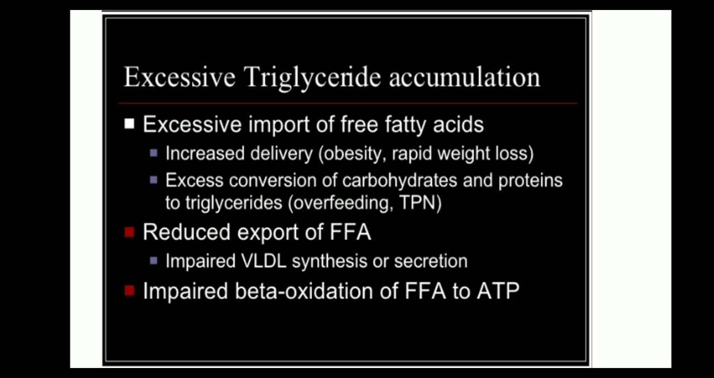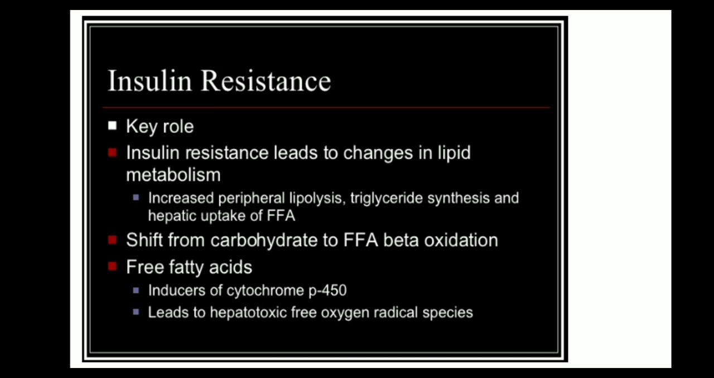Excessive triglyceride accumulation, how it causes the pathogenesis. Excessive import of free fatty acids because of increased delivery, which is seen in obesity and rapid weight loss. Excessive conversion of carbohydrates and proteins to triglycerides. Overfeeding and total parenteral nutrition are important. Reduced export of free fatty acids because of impaired VLDL synthesis or secretion, and impaired beta oxidation of free fatty acids to ATP are the causes for fat accumulation.